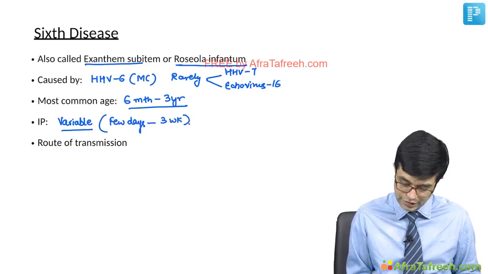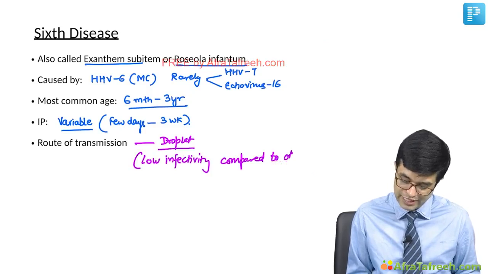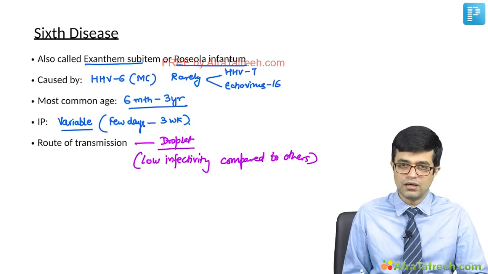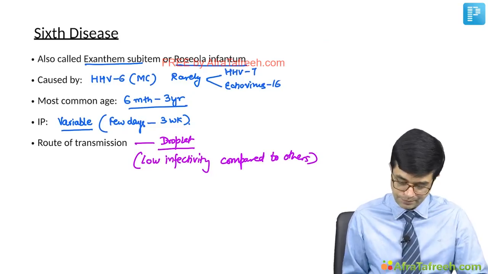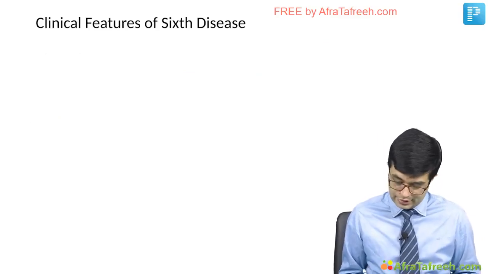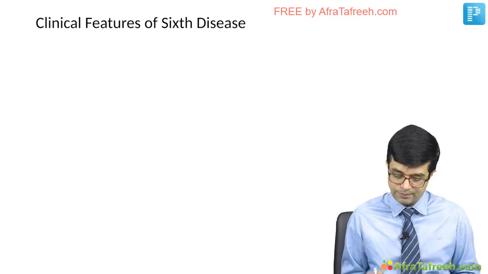And the route of transmission again is through the droplet route or respiratory infection. However, it has a low infectivity as compared to others. Others means the others which we have already discussed: measles, rubella, chickenpox, and fifth disease. Now, what are the clinical features of sixth disease? The clinical features again are very characteristic here.